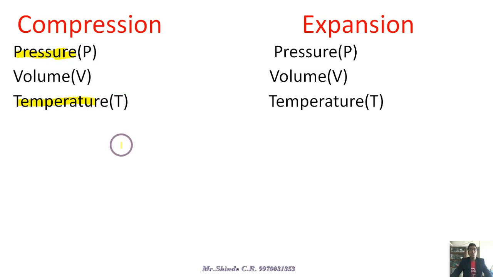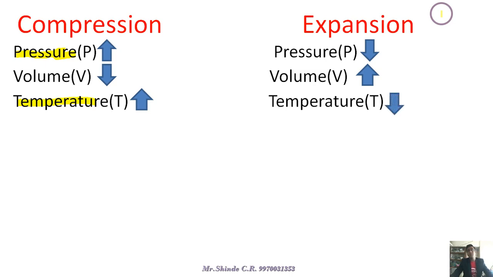It can be shown by arrows. During compression, pressure is increasing. The exactly opposite process is expansion. During the expansion process, volume goes on increasing and the pressure goes on decreasing. Here each arrow indicates what is affecting the compression process as well as the expansion process.